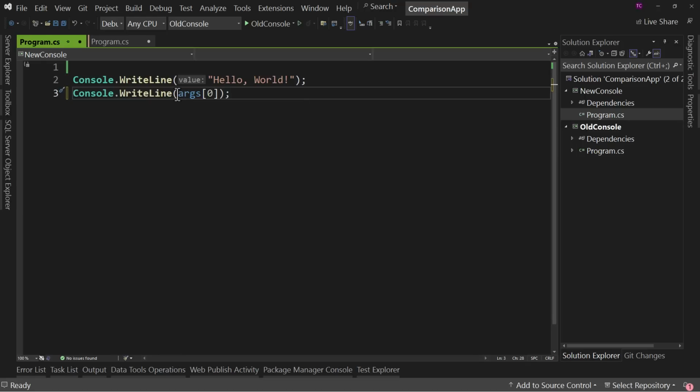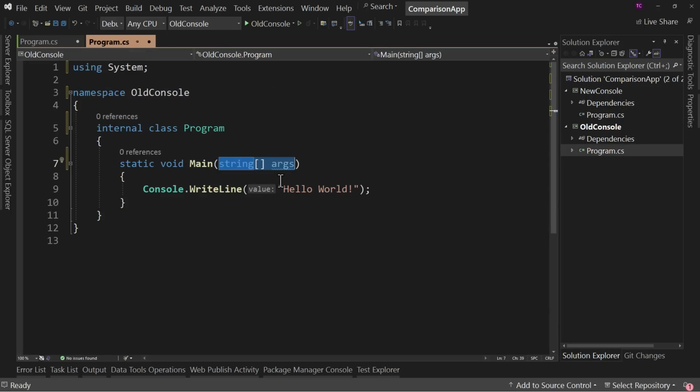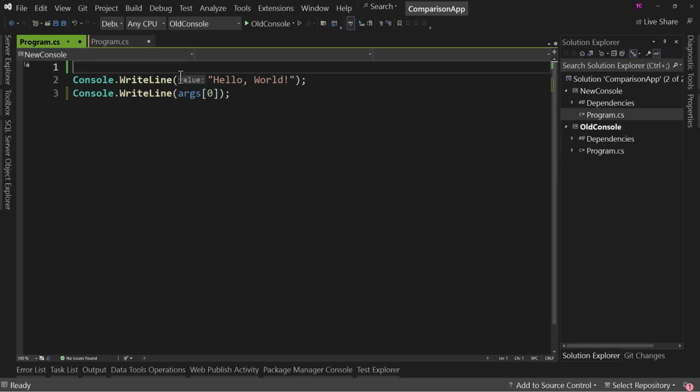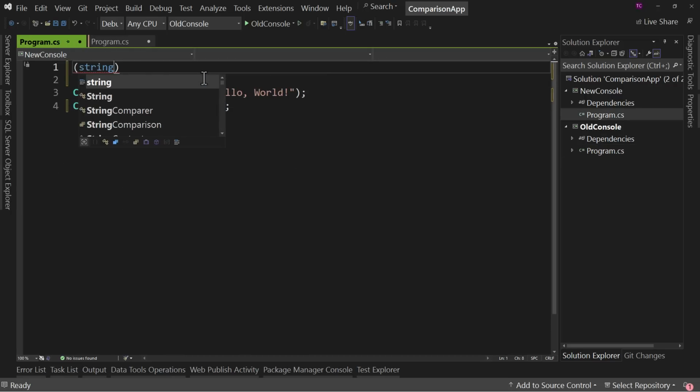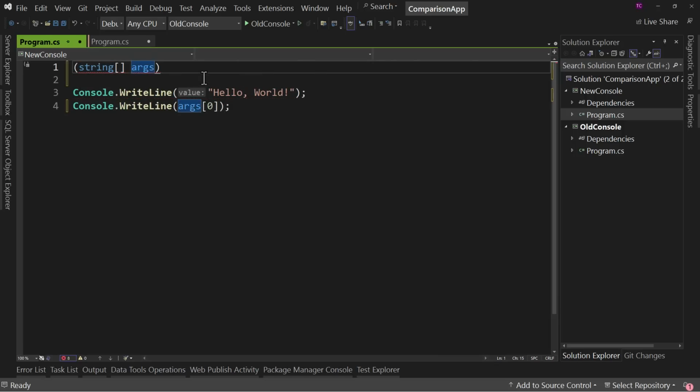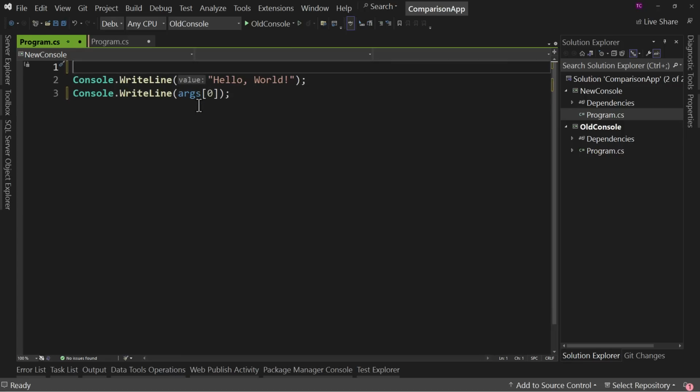Okay, so yes, that's magic. That's a hidden parameter. Well, that's not great. I wish it was actually visible somehow. You know, my thing is, what if we just did string array args like this? Maybe put a semicolon at the end. I'm not sure, but that's not what Microsoft chose to do. They chose not to show it. And yeah, I'm not a huge fan of that. But that's the only thing that's hidden.